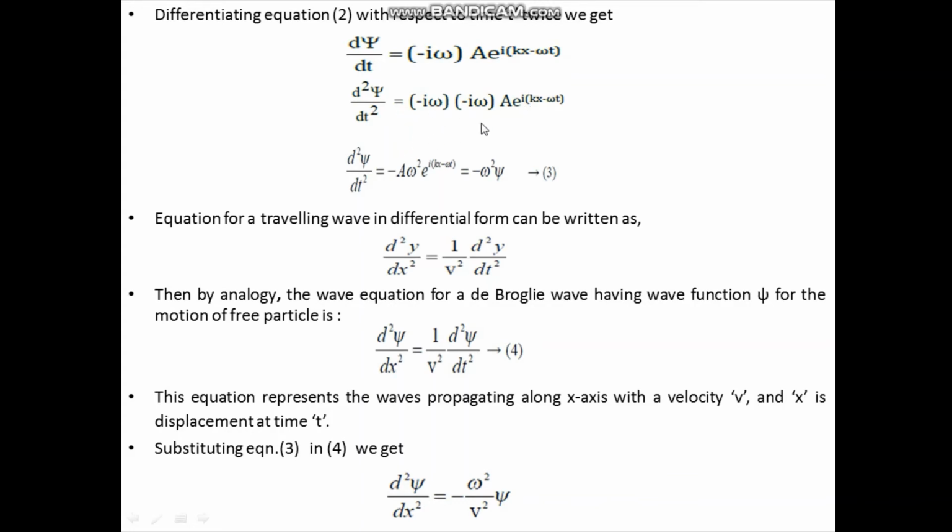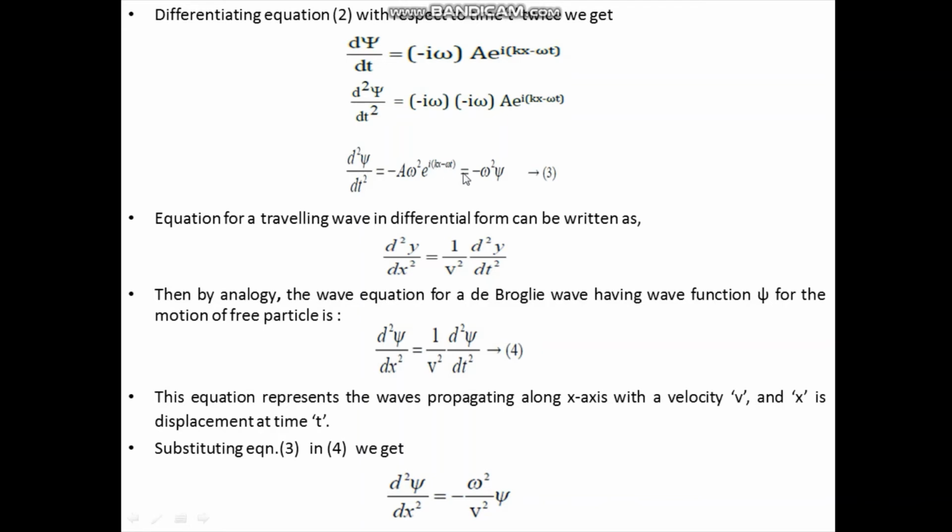So minus minus is plus, we have i square omega square, but we know i square is minus 1. So we can simplify and write d square psi by dt square equal to minus a omega square exponential i into (kx minus omega t).